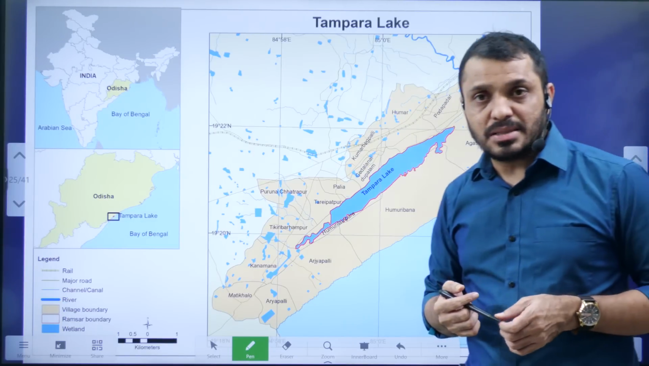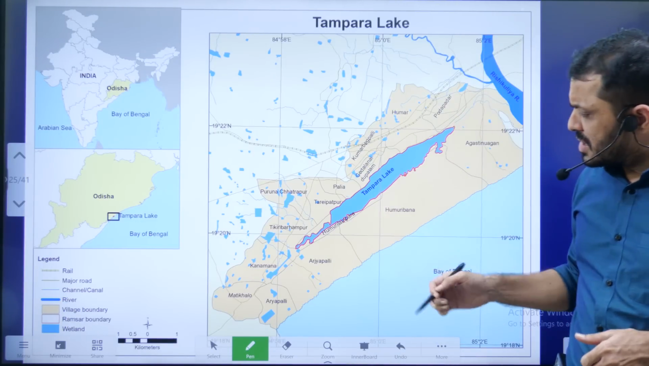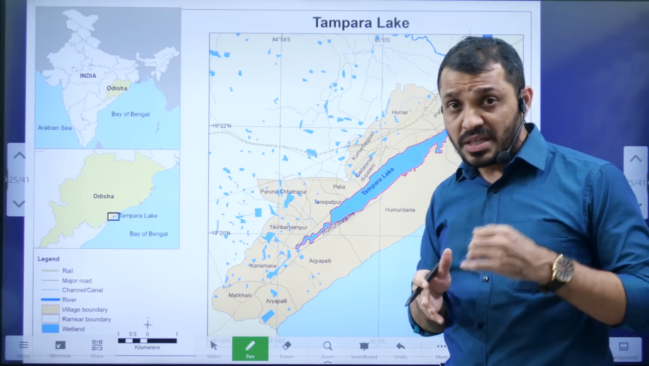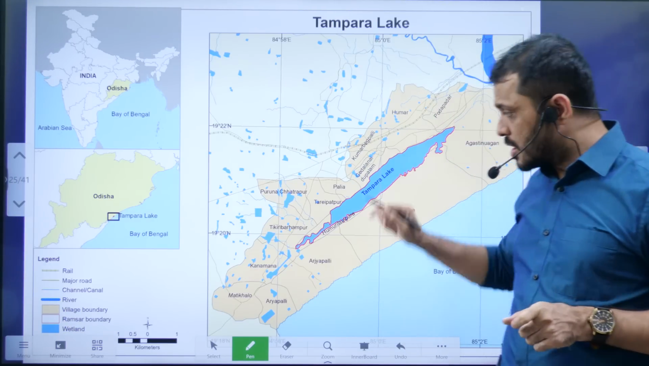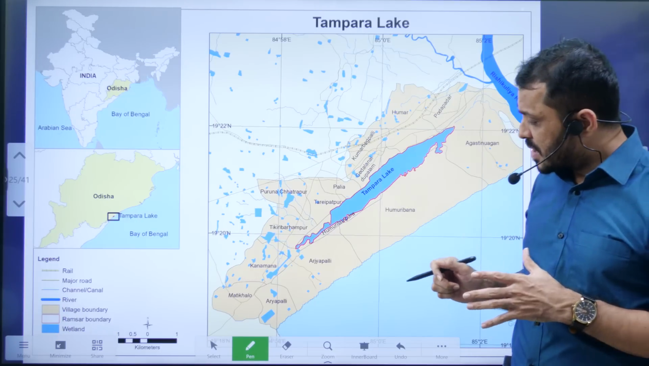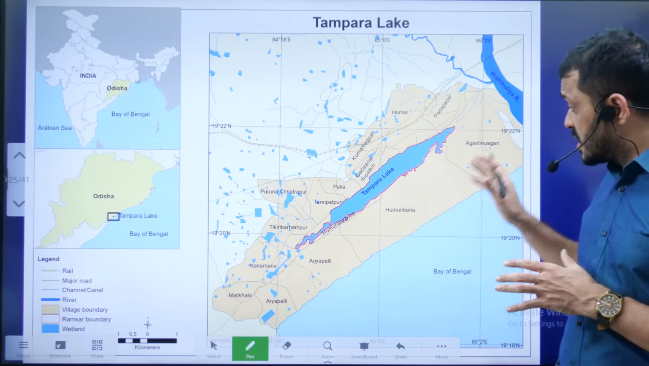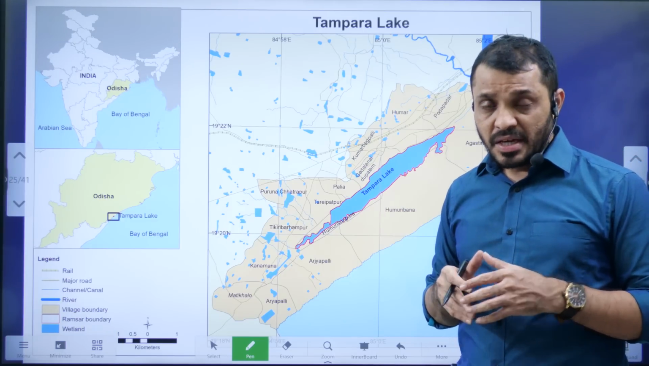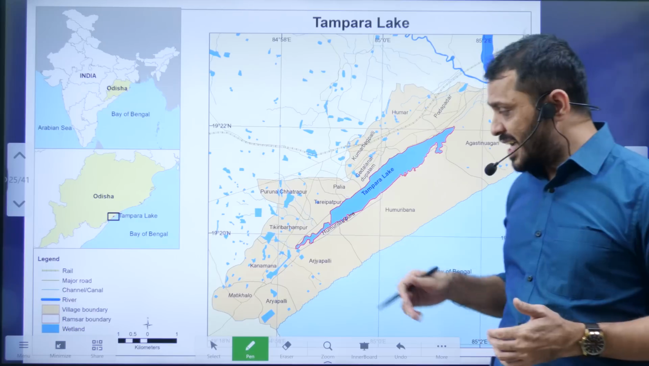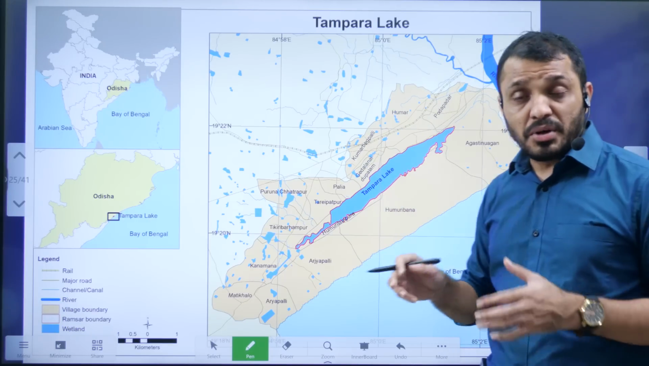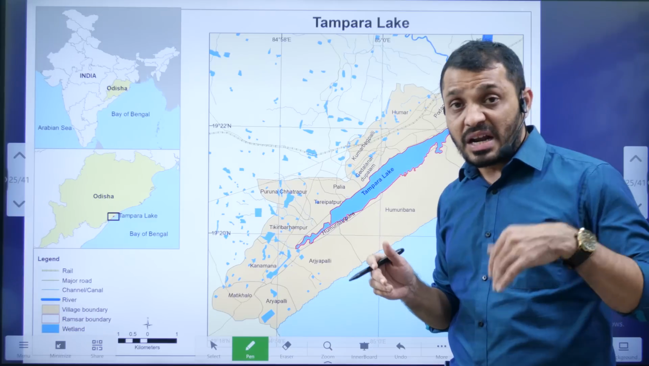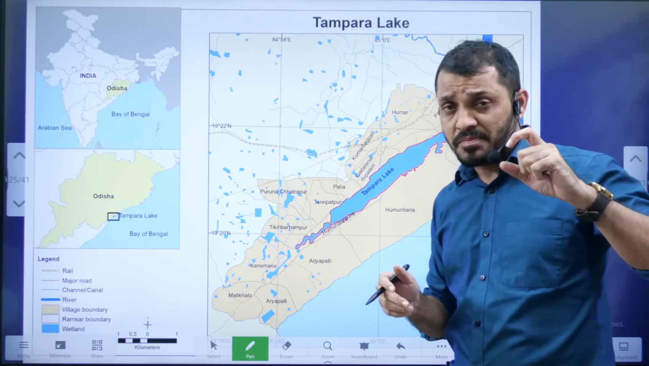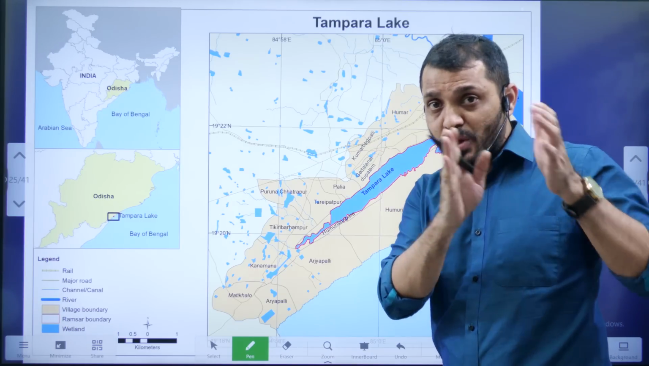Next topic we are going to discuss is Tampara Lake. There is some illegal mining going on in Tampara Lake, and the judiciary has given a warning to the Odisha government to stop it. Tampara Lake is very near to Chilka Lagoon, so this entire area is biosensitive. We have to protect it, because these lakes or wetlands are ecotones. Ecotone is nothing but a transition from one ecosystem to another.